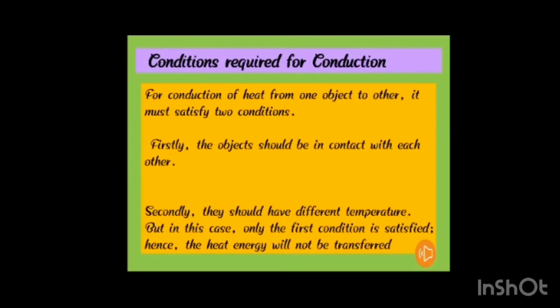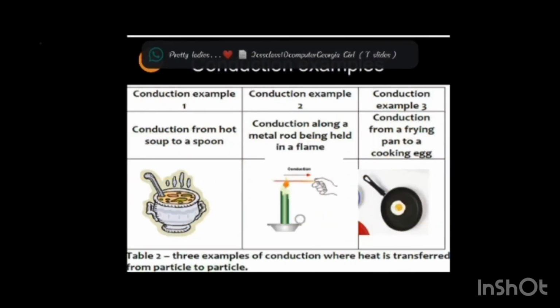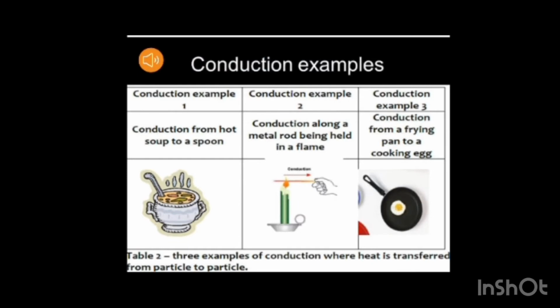The two basic conditions required for the conduction of heat are: first, there should be two bodies which are in contact with each other. Second, both the bodies should have different temperatures. That is, one body should be at high temperature and the second body should be at low temperature. These are a few examples of conduction.